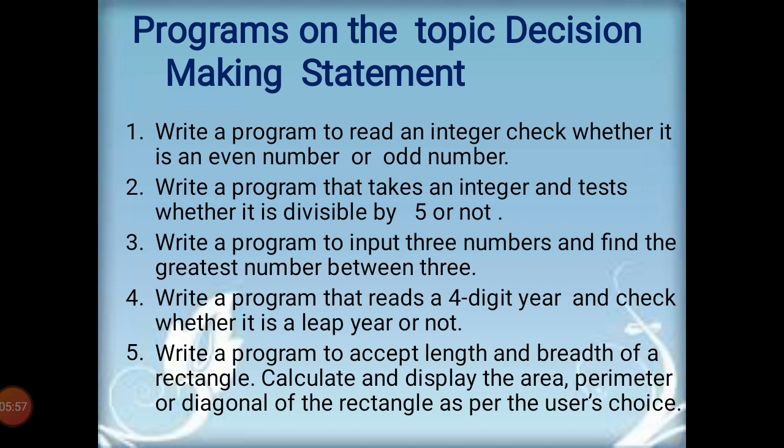If the user inputs 1, then it displays the area. If the user inputs 2, then it displays the perimeter, and if the user enters 3, then it displays the diagonal of the rectangle. And if the user enters 4, it exits from the program. This is the user choice program. So in this way we can make several programs. There are too many programs over the decision making statement, so we can write more programs over this topic.